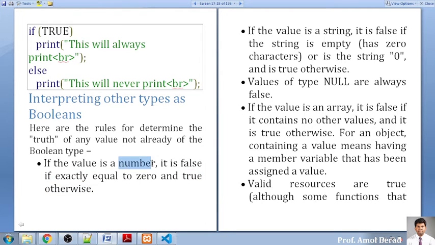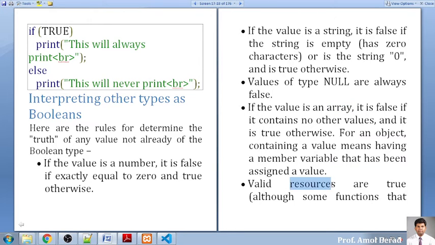If you are working with a string, an empty string will be considered false, and if you are entering something into double quotes, it will be considered true. So an empty string or 0 will be considered false. By default, null will be treated as false. If you are assigning an array and only declaring it, that will be considered false. If the array contains some value, that will be considered true.